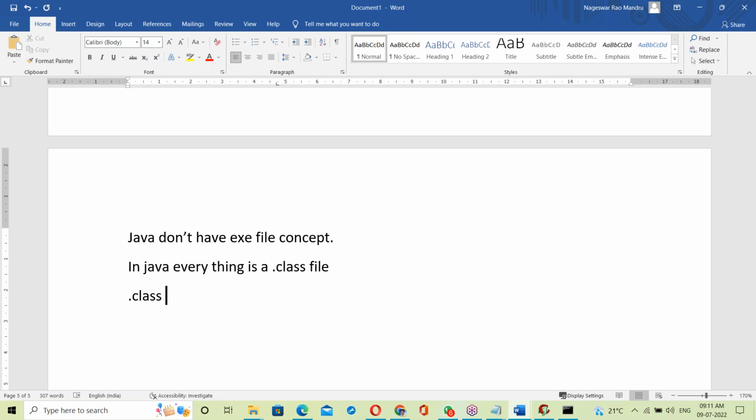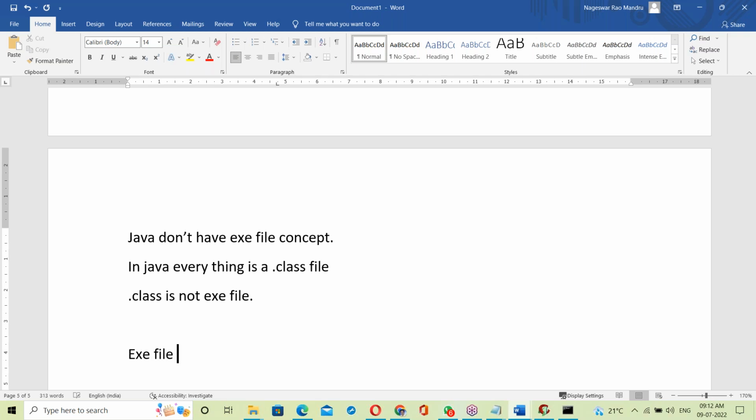The differences between dot class and exe files we'll discuss next class. Okay, Monday's class is Java and Eclipse installation. After that we'll discuss exe files and dot class files. So a dot class file is not an exe file.